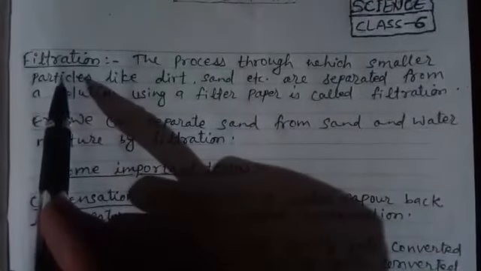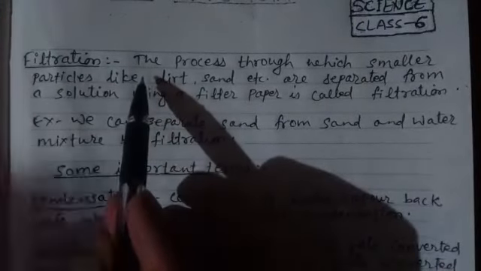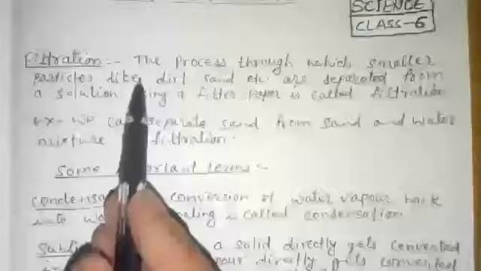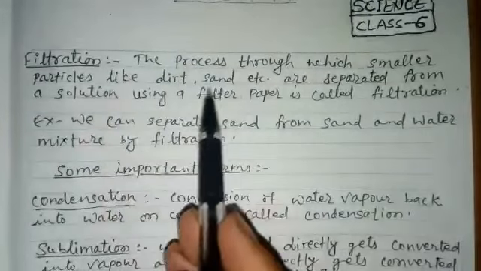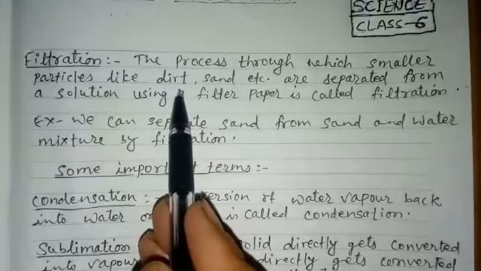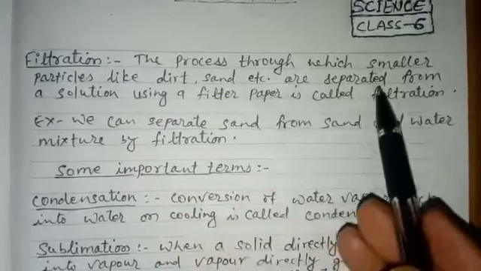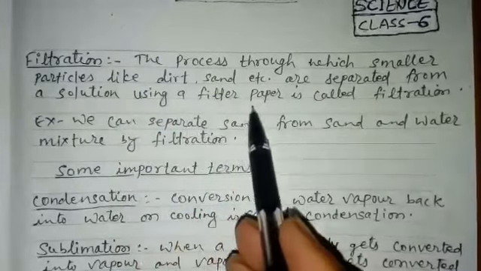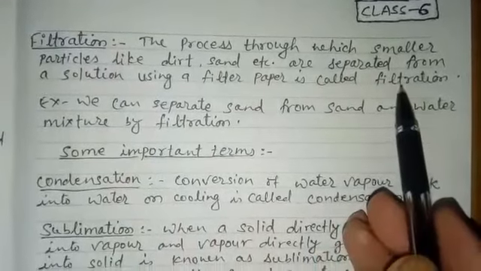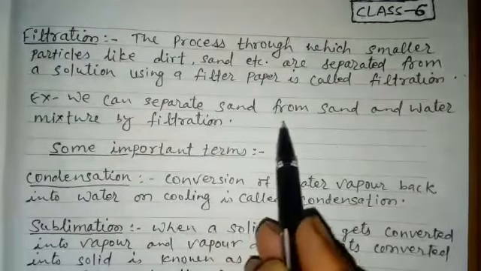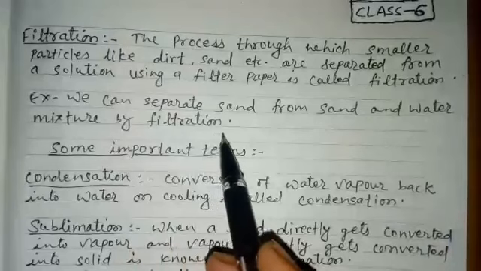The third point is filtration. The process through which smaller particles like dirt, sand, etc. are separated from a solution using a filter paper is called filtration. For example, we can separate sand from a sand and water mixture by filtration.